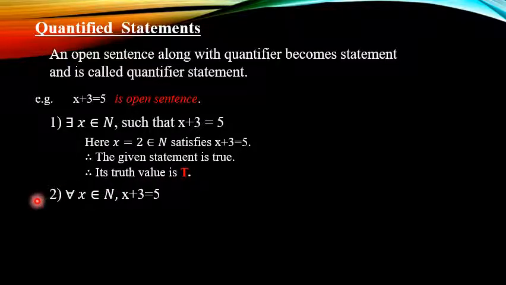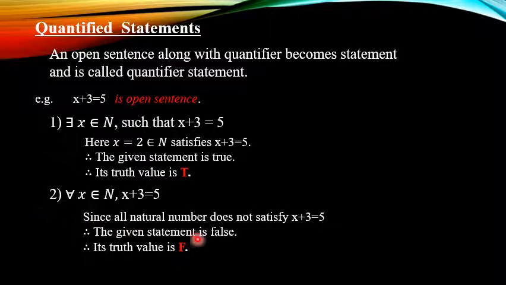Now in the second example, since all natural numbers do not satisfy this condition x plus 3 is equal to 5, that means this statement is a false statement. So the truth value of this statement is F. So our answer is: since all natural numbers do not satisfy x plus 3 is equal to 5, therefore the given statement is false and hence its truth value is F.